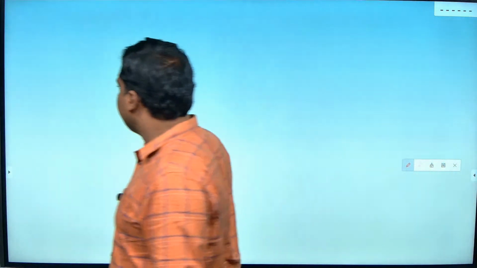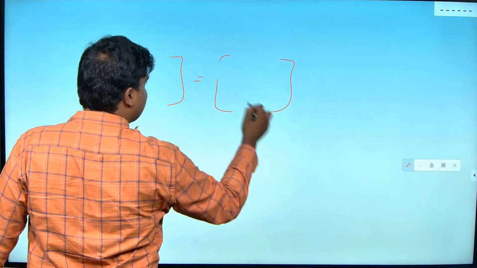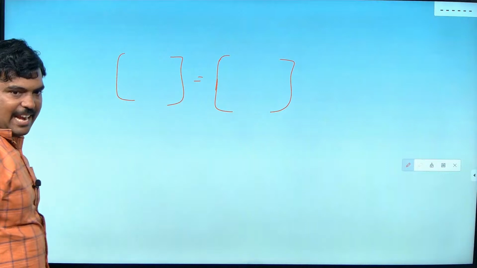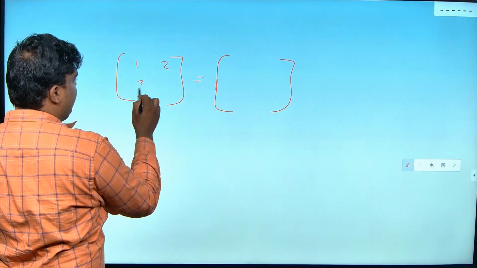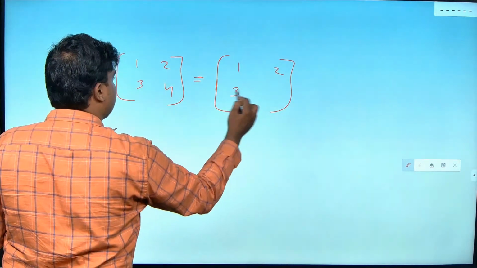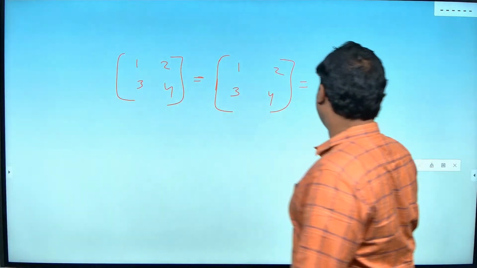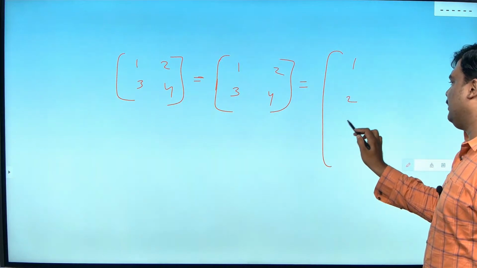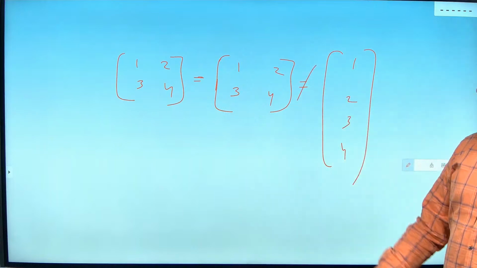Okay, next, equality of matrix. See, when two matrices are equal, that's what we call equality of matrix. If two matrices are equal, the matrix dimension and every element should be the same. If I have 1, 2, 3, 4, this matrix is equal only to the same one. Understood? Sir, I have another matrix with the same elements 1, 2, 3, 4. Are they both equal? No, because the order is not equal.